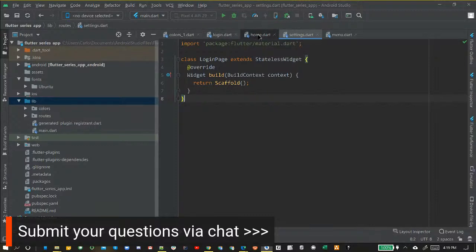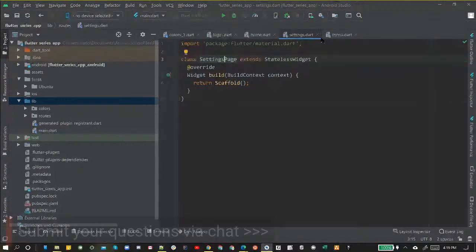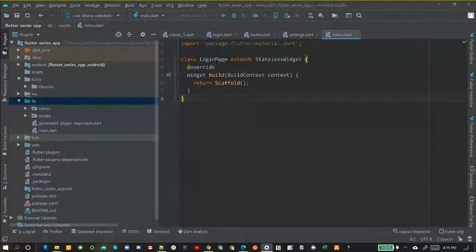So we're going to go in here and we're going to start with our home. We're going to alter this one to, instead of login page, capital H, home page. Simple as that. We're going to keep a scaffold the same, but we're going to move on to our settings. We're going to change this one to, can anyone guess what this is going to be? Settings. Yep. And then menu is the last one we're going to change with a capital M, menu page.